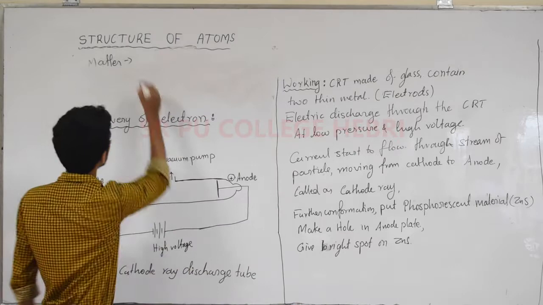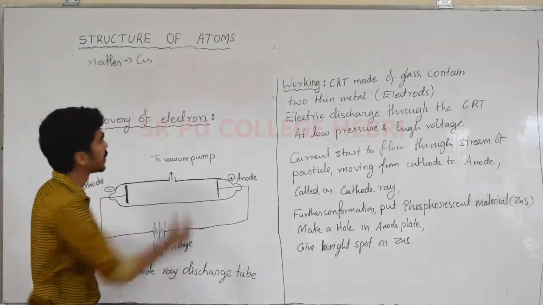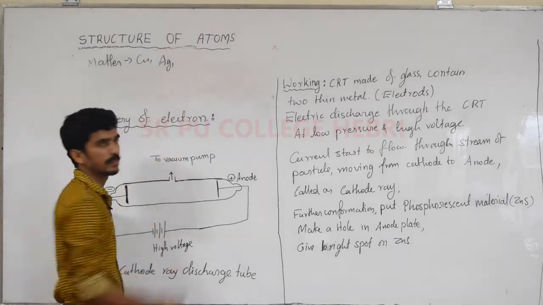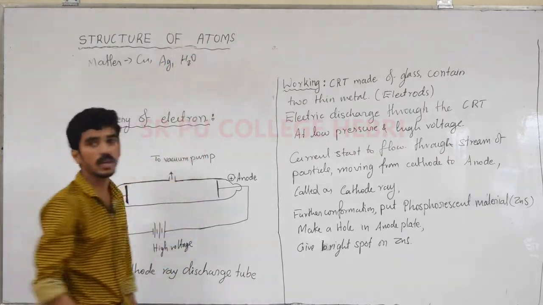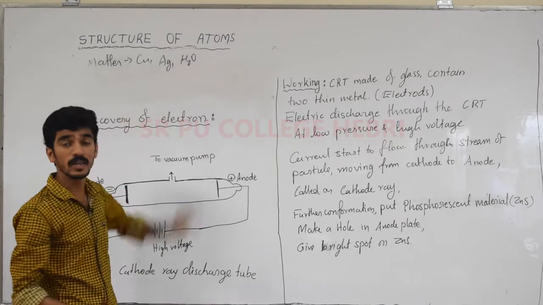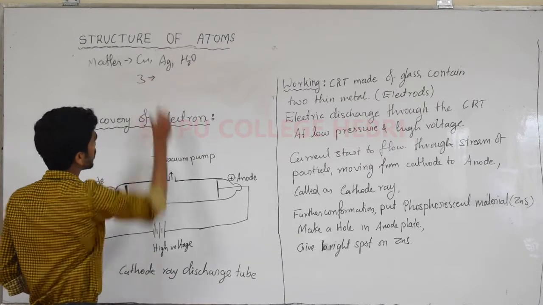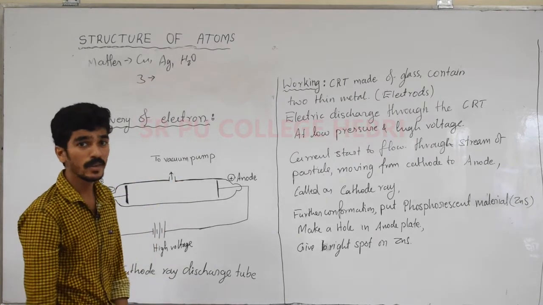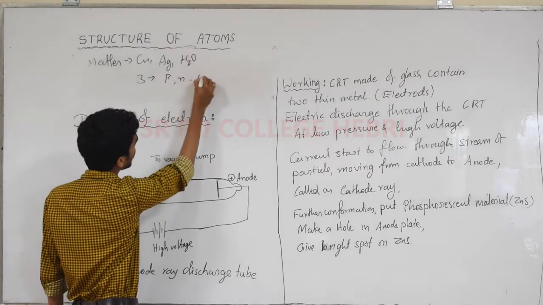For example, Cu is an element. Ag is an element. Water is a molecule, H2O. All come under matter, and each matter consists of three basic fundamental units: proton, neutron and electron.